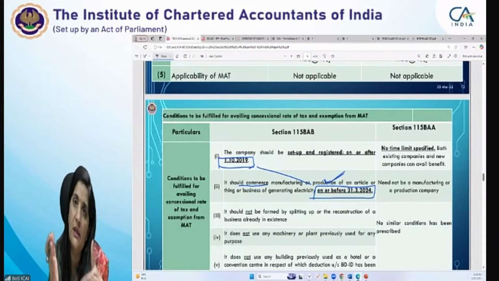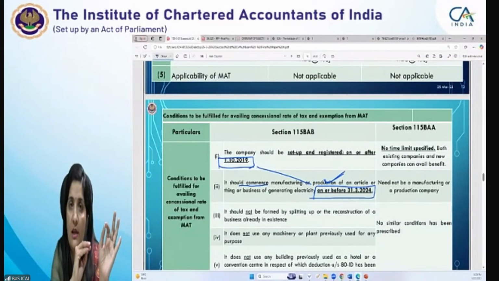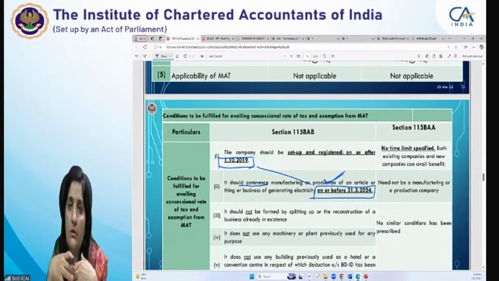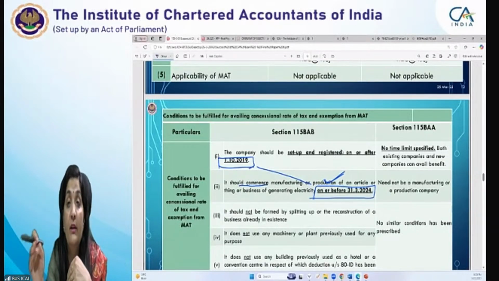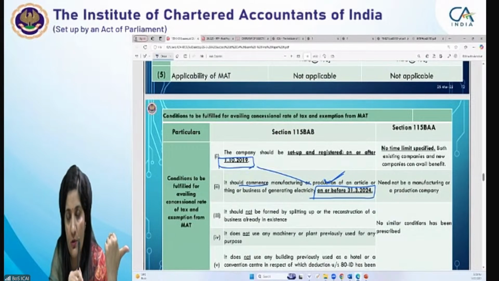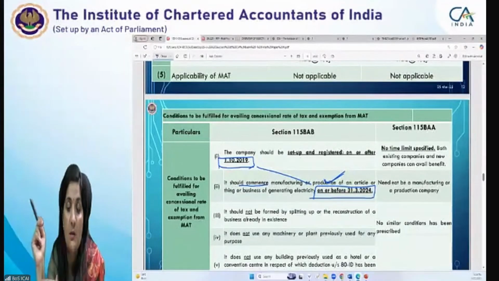So the company would already have claimed it once. If the company has opted for BAB in the first year of commencement, then in the next year it has to continue, because they cannot withdraw from those optional regimes. They cannot come back, right? So the comparing question will not arise now. In this assessment year, that comparability between the normal provisions and 115 BAB would not arise, because last year the company incorporated or commenced. Those companies who have claimed in the first year of commencement of business are only entitled to continue to claim the concessional tax regime of 115 BAB.